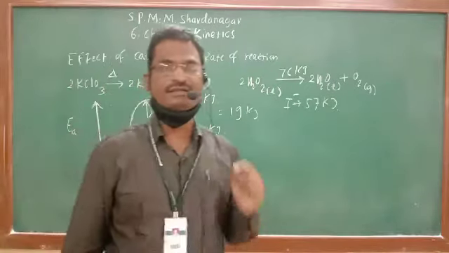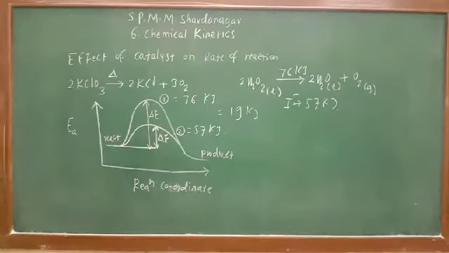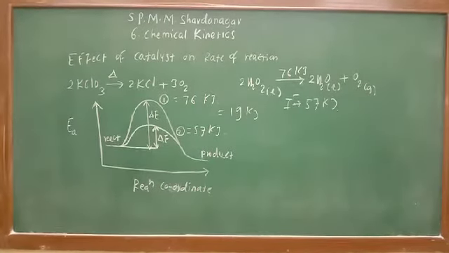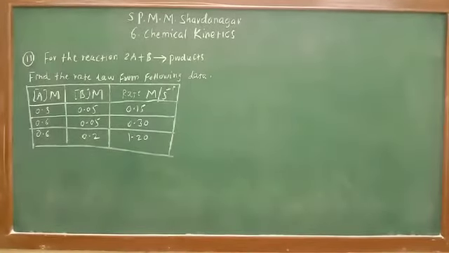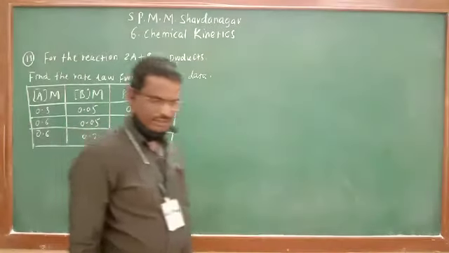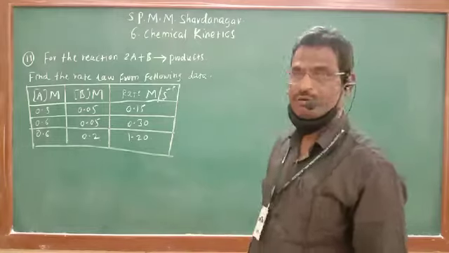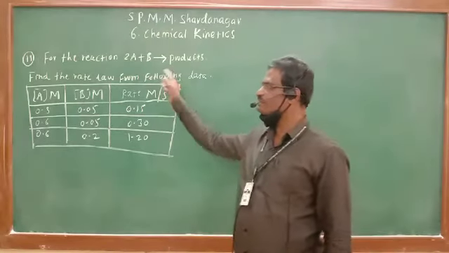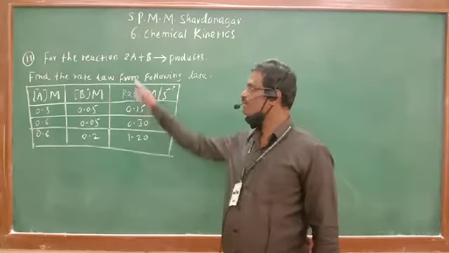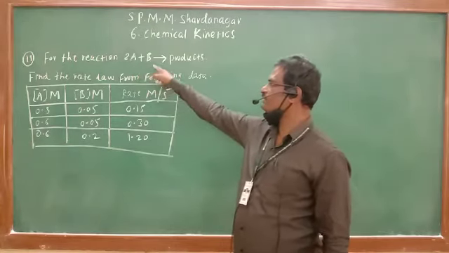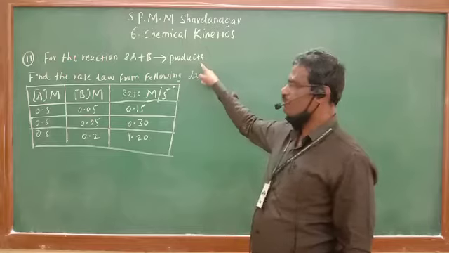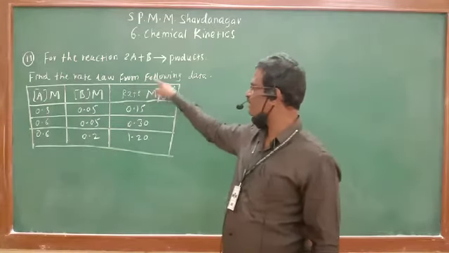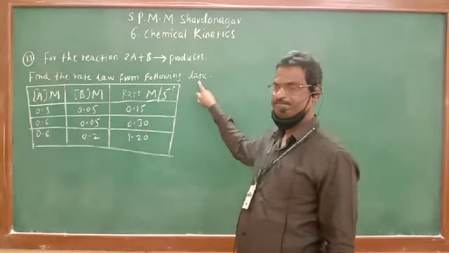Now let us see one problem. This is problem number 11 in your book, on page number 137. For the reaction 2A plus B giving products, find the rate law from the following data.